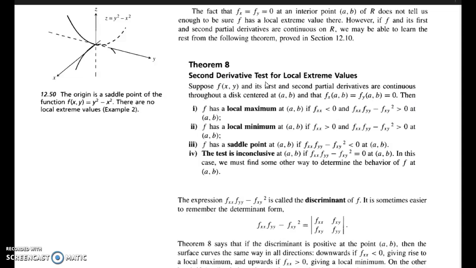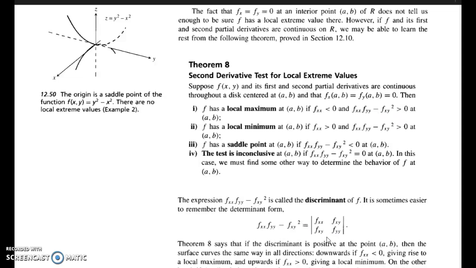Next theorem: the second derivative test for local extreme values. Suppose f of (x, y) and its first and second partial derivatives are continuous throughout a disk centered at (a, b), and that fx at (a, b) equal to fy at (a, b) equal to 0. Then f has a local maximum at (a, b) if fxx is less than 0 and fxx fyy minus fxy square is greater than 0.